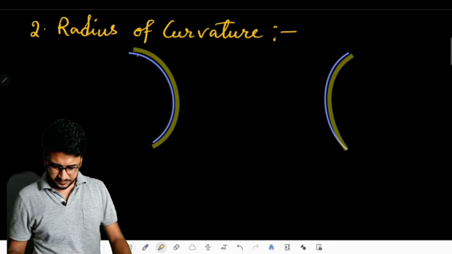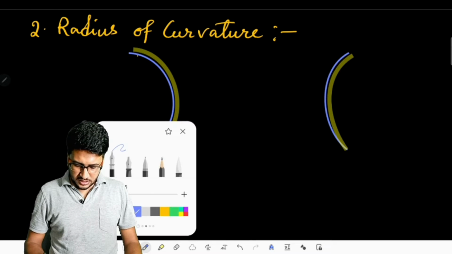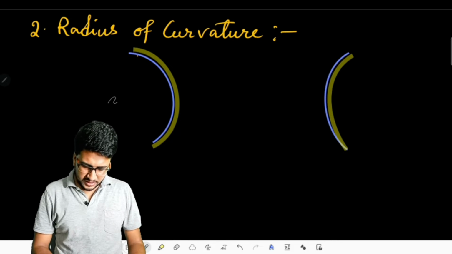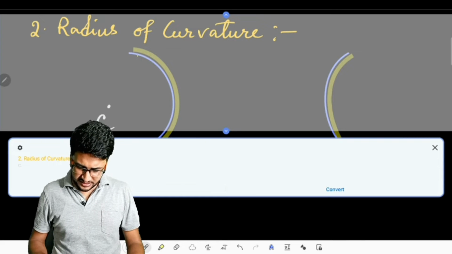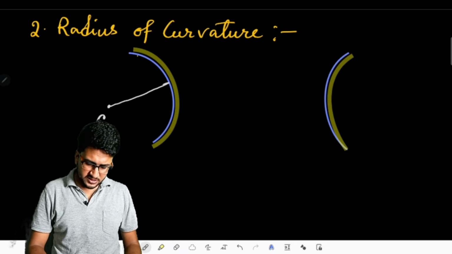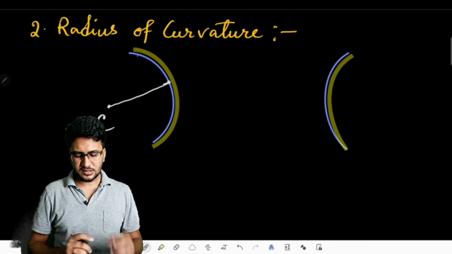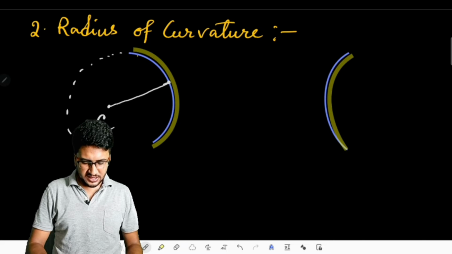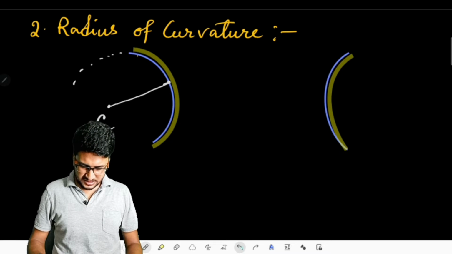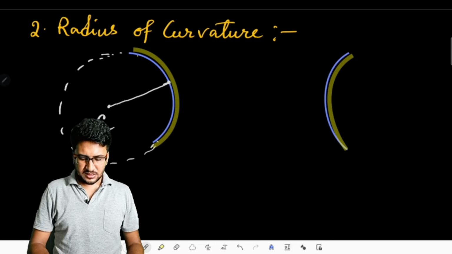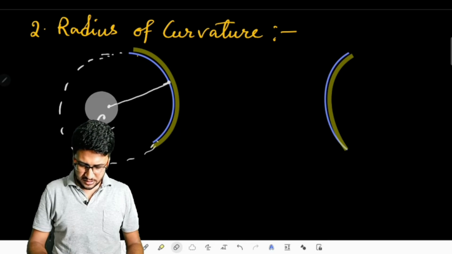Okay, this becomes convex for us. So now think logically that if it would have some center, that you already know that it should have a center here, then center to the point on its surface, means on its circumference. Suppose this is the spherical glass jar whose part is taken. Okay, so its part can be, so here the center must exist.